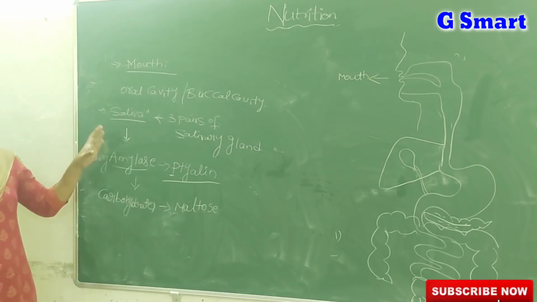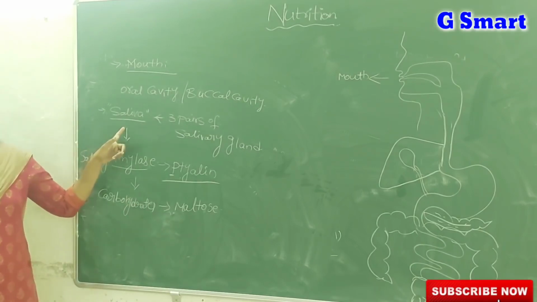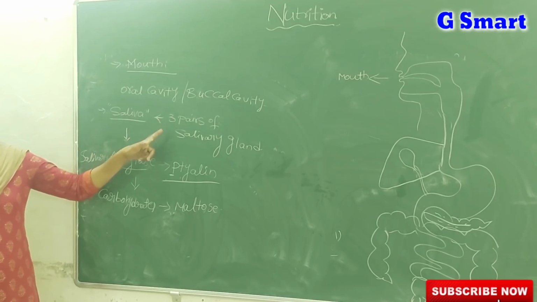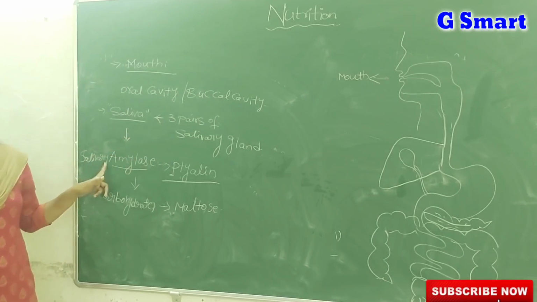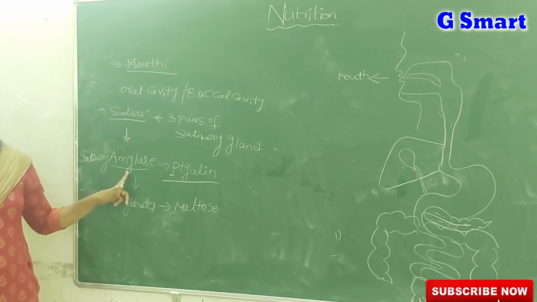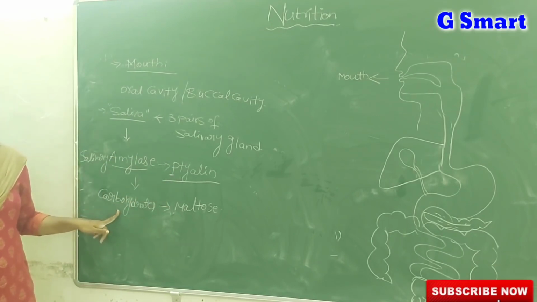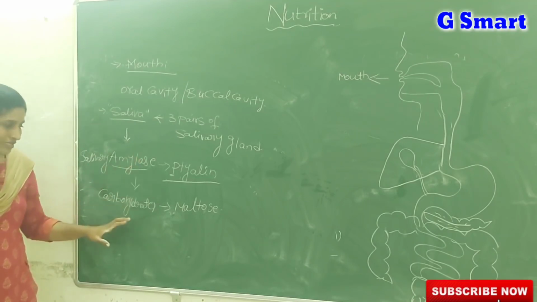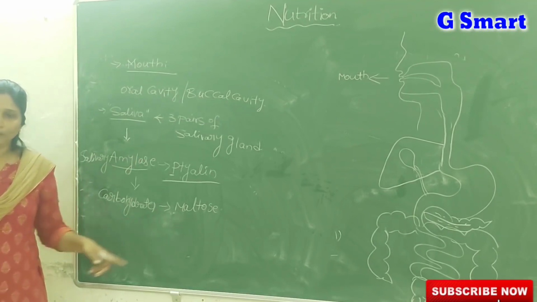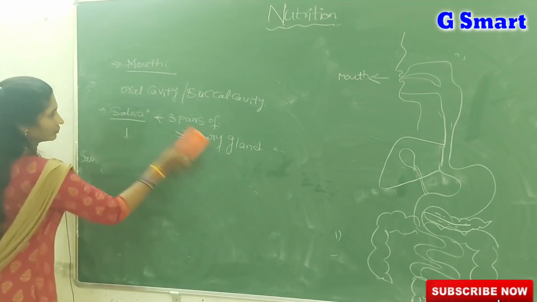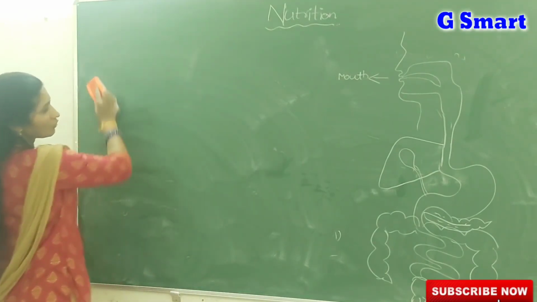So what are the questions in the mouth? For example, how many salivary glands are there? 3 pairs. And what is the enzyme present in the saliva? Salivary amylase, also known as ptyalin. On which food substances does salivary amylase act? Only on carbohydrates. And salivary amylase converts carbohydrates into maltose. Okay? Next, coming to the esophagus.